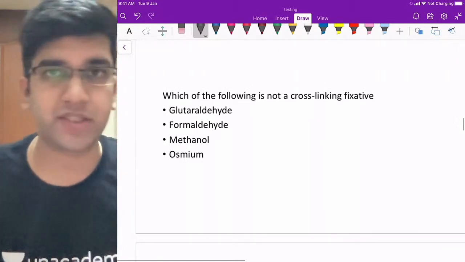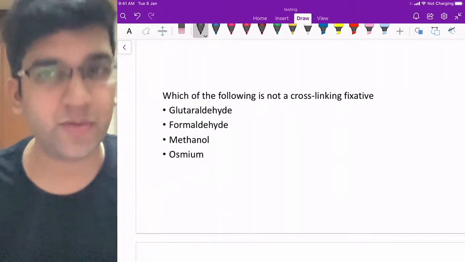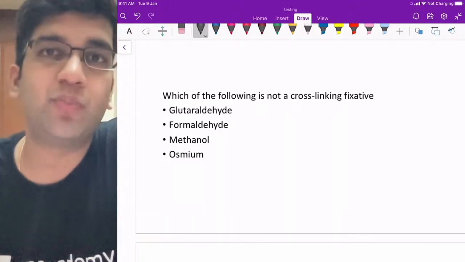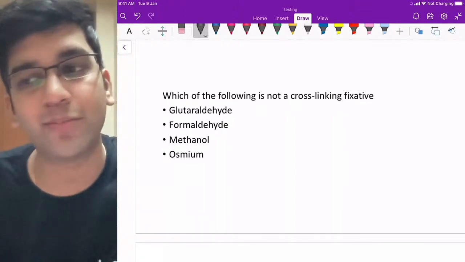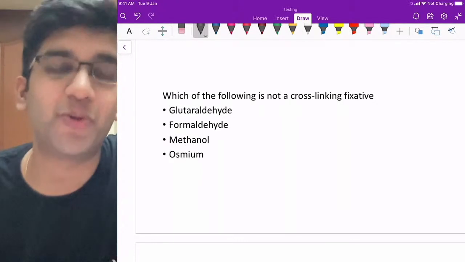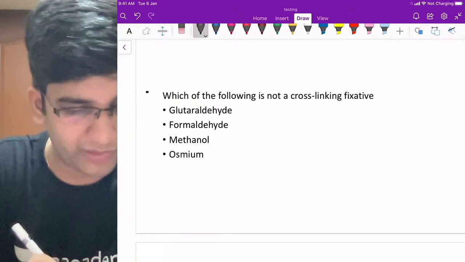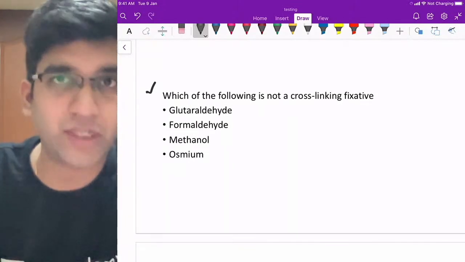This was a new question which was asked in the AIIMS. Everyone went haywire after this question, and they started to read about more and more fixatives. They wanted more and more lab procedures, more and more everything. Please don't do these things, because this is not a question for undergraduates. This is ideally a question for postgraduates.